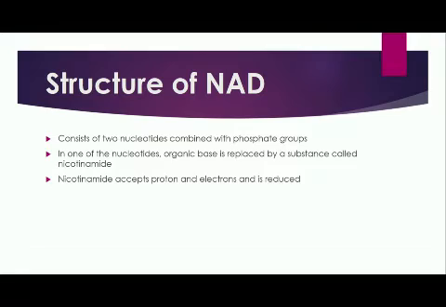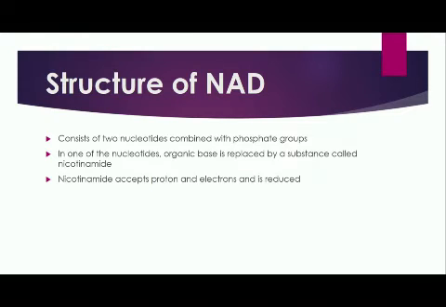If you talk about the structure of NAD, NAD is composed of two nucleotides, right? These nucleotides are combined through their phosphate groups. In one of these nucleotides, the organic base is replaced by a substance called nicotinamide, right?